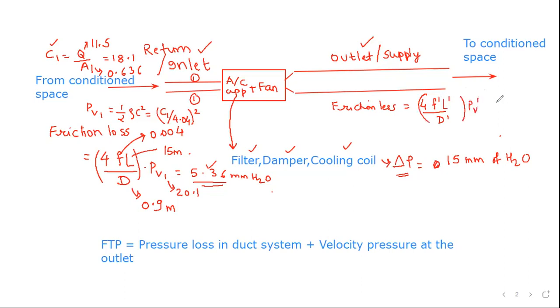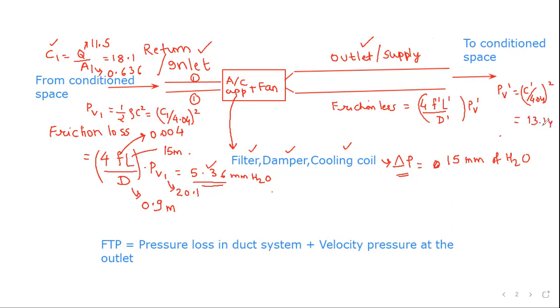Again, the usual method: you will have to find this PV dash by using C dash upon 4.04 whole square, and this C dash you have to find by using this flow rate Q. That way, you would get this PV dash as 13.14.